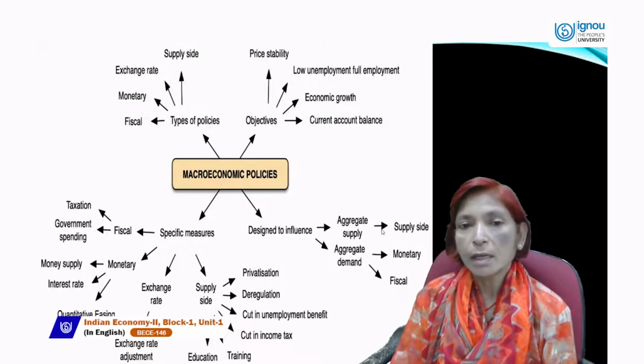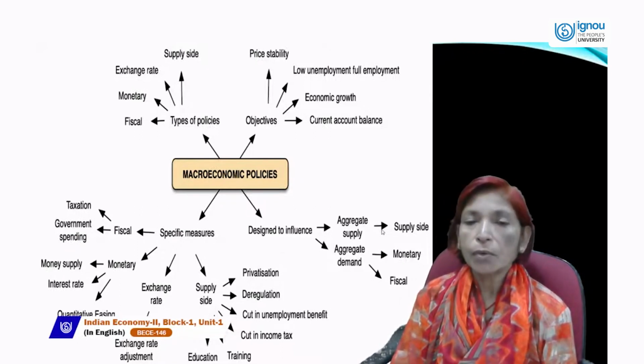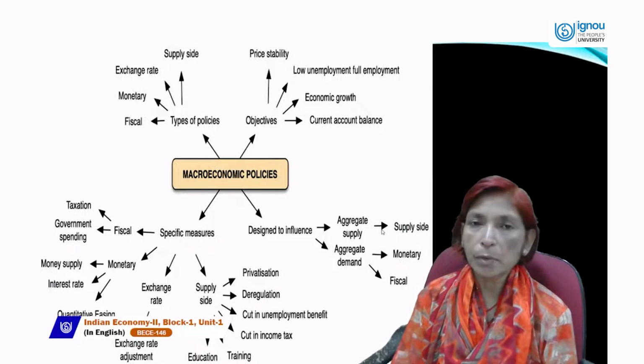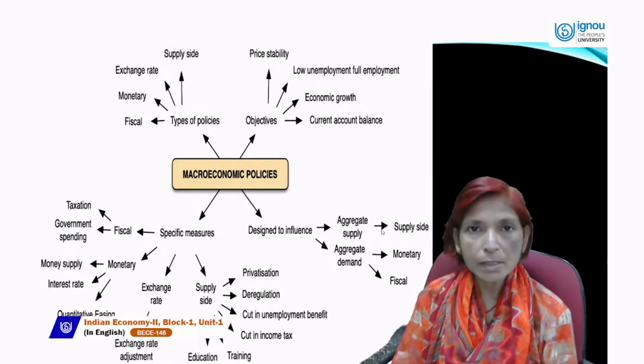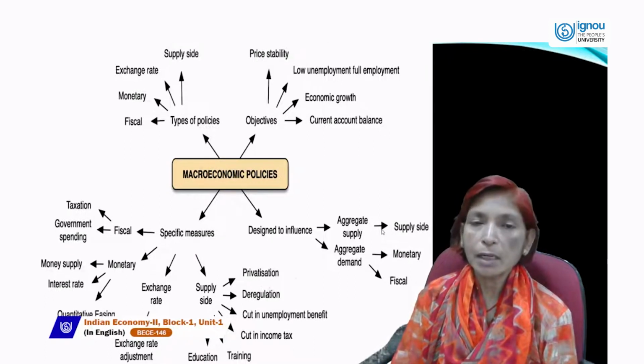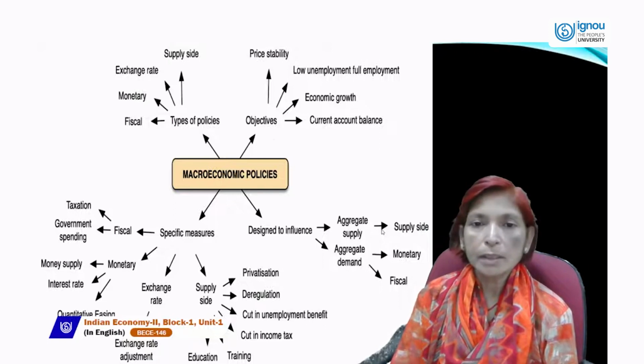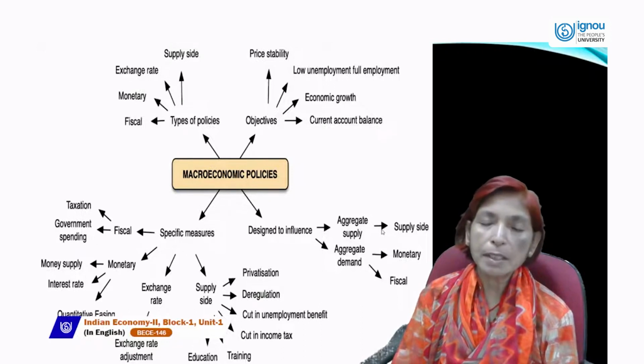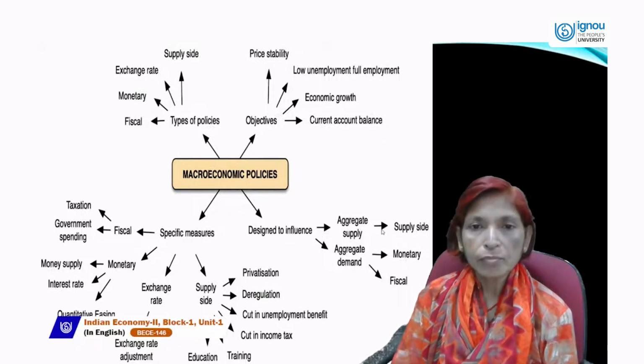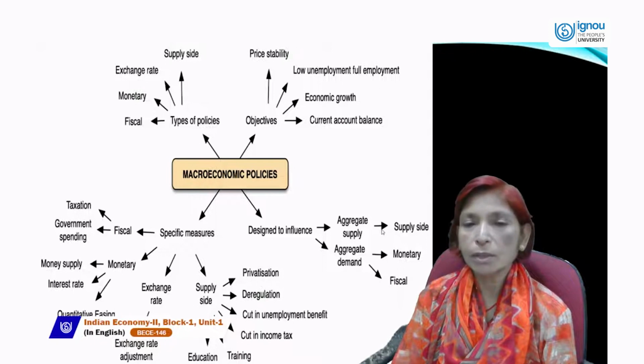Next goal is economic growth. You know that economic growth is a long-term process in which national income and per capita income increase continuously. Economic growth is a narrow concept. Economic growth is related with developed countries, in which only the increase in real national income and per capita income is studied, not the aftermaths of this growth.